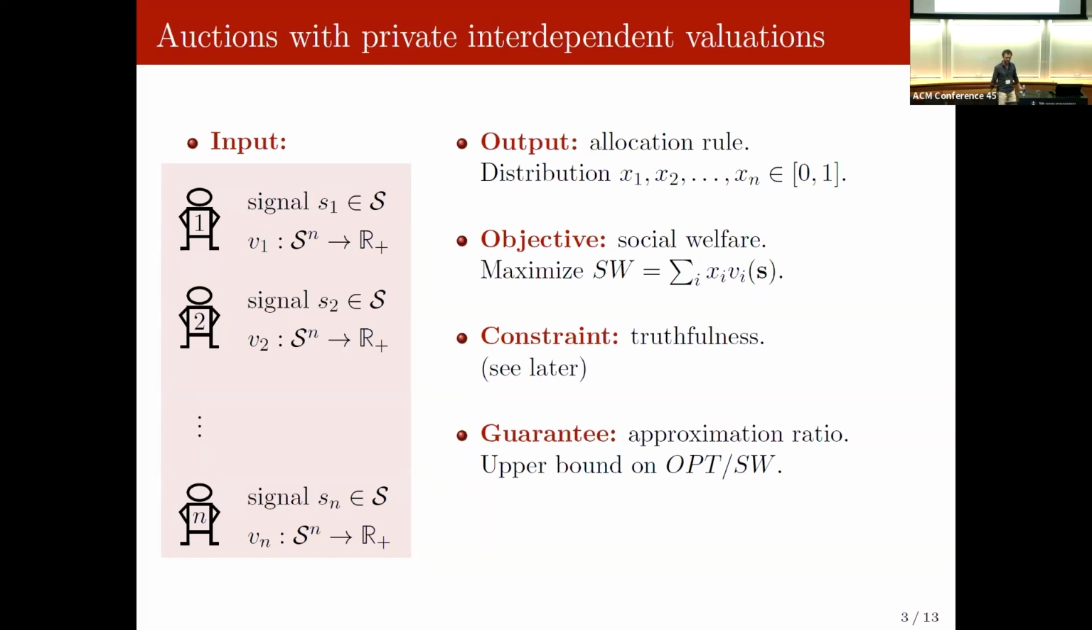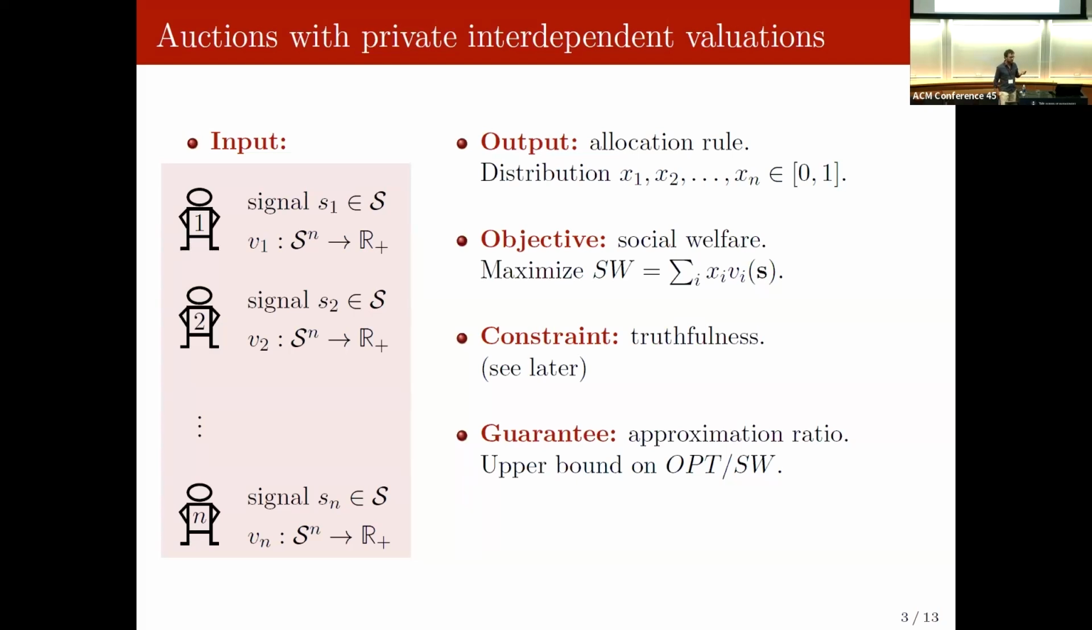So what is formally the output? We're going to see that we need to use randomization. So it's going to be a distribution over the agents. I'm going to select one at random according to some distribution. That's going to be my allocation. My objective is to maximize the social welfare, that's the expected value of the buyer who gets the item.